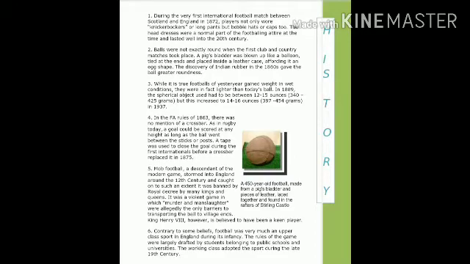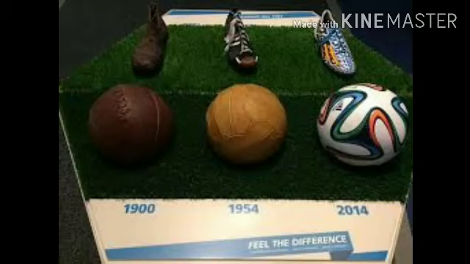Okay children, next, introduction and history of football. There are many stories about the football history, but what I have learnt about football history is that there was a war between two countries. The winning country's soldiers celebrated the victory. They kicked the skulls of the dead soldiers. Okay, children. This is the way the history of football formed.